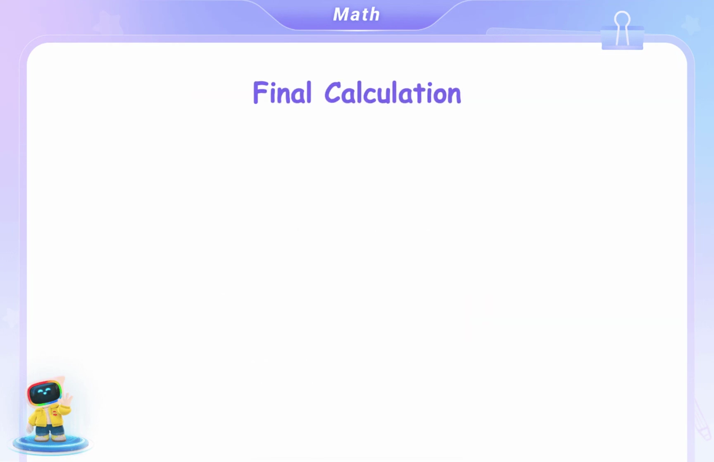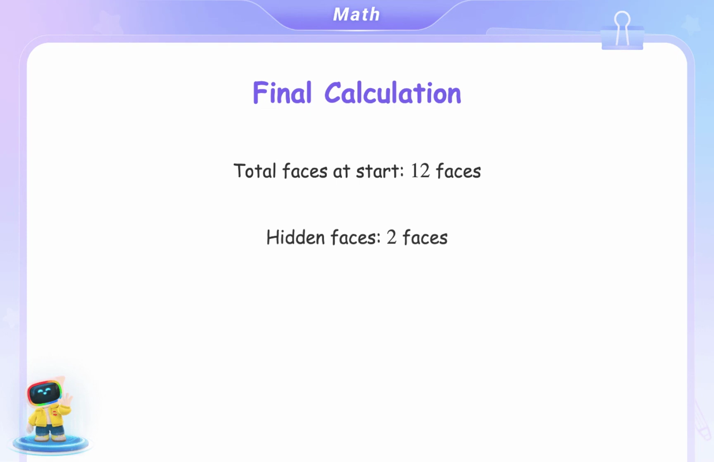Let's calculate the final number of faces. We started with 12 faces. We hid 2 faces. So 12 minus 2 equals 10 faces remain visible.